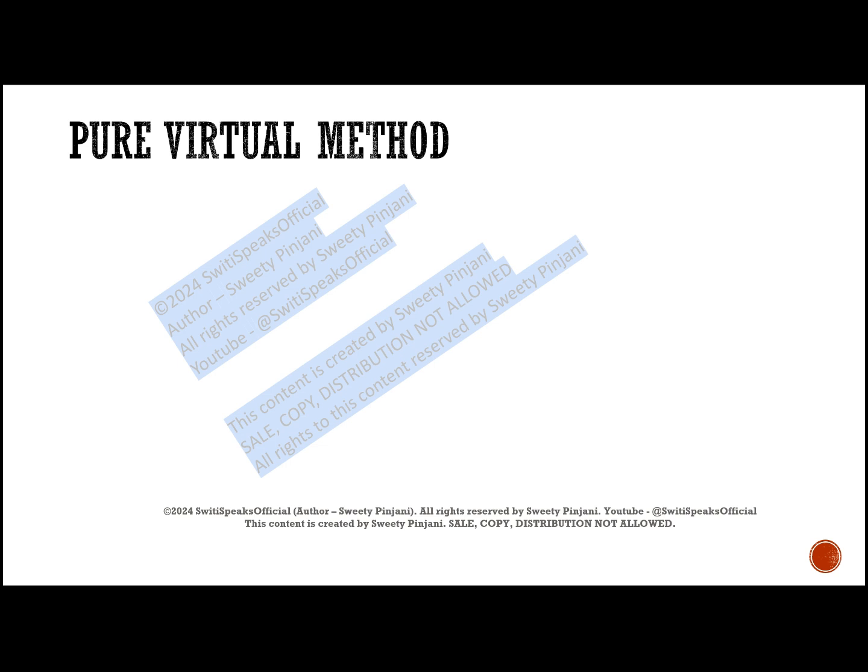Next thing is, we understood what is virtual class, we understood what is virtual method. Now let's understand what is pure virtual method. If you see the keyword pure before virtual in any method, the method can be a task or a function. If you see the keyword pure before virtual, it means you will see pure virtual function or pure virtual task. This means it's a pure virtual method. The keyword pure.